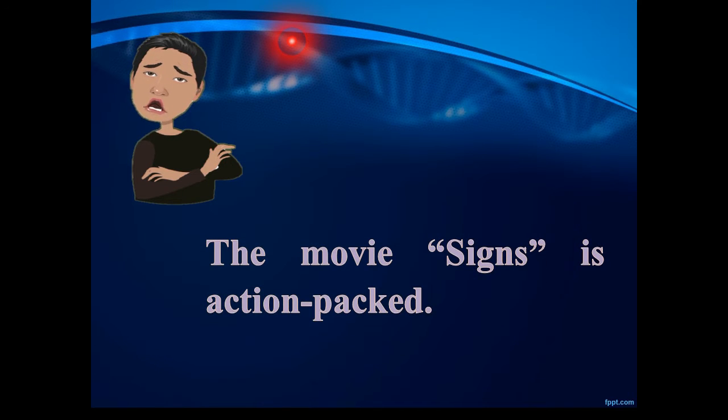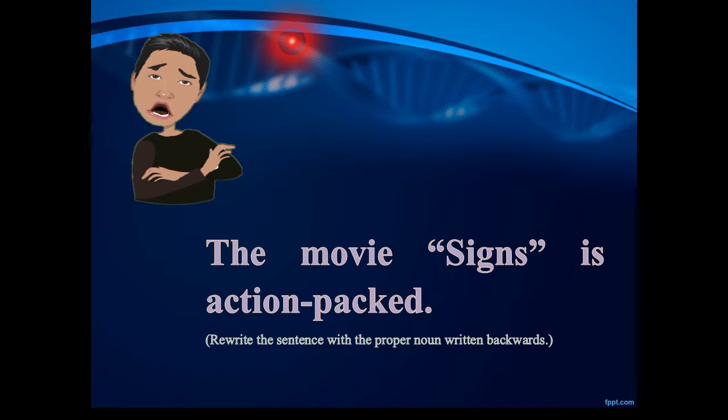For the next sentence, it would be, the movie Signs is action-packed. The instruction for this sentence is, rewrite the sentence with the proper noun written backwards. So in order to do that, we need to identify first where is the proper noun in this sentence. Can you tell me where is the proper noun in this sentence? That's right. The proper noun in this sentence is Signs.